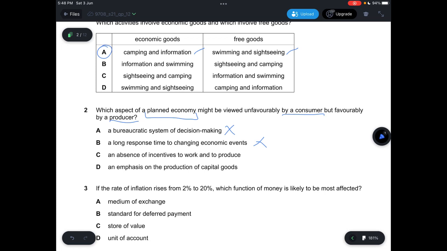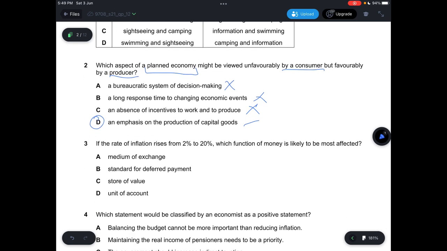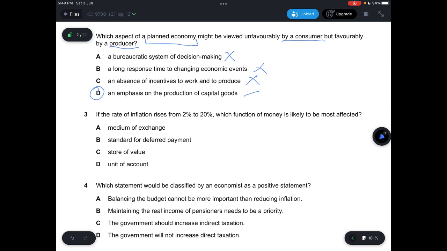And then C, it says an absence of incentive to work and to produce, which is not favored by a producer. And D, it says an emphasis on the production of capital goods, which would then be viewed favorably by a producer, because if you were to emphasize the production of capital goods, this means that you can maximize the profit by selling more quantity of that particular good. But this is not going to be viewed favorably by a consumer because there will be a decrease in consumer goods, so they will not be able to maximize their satisfaction. So answer is D.